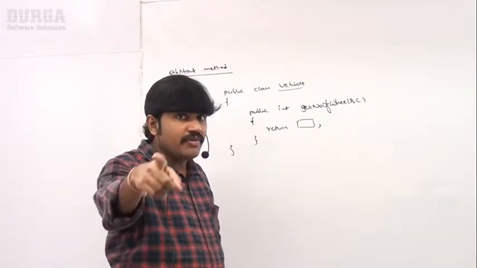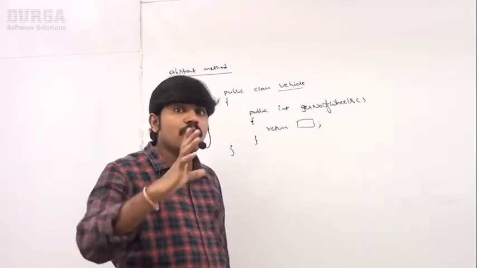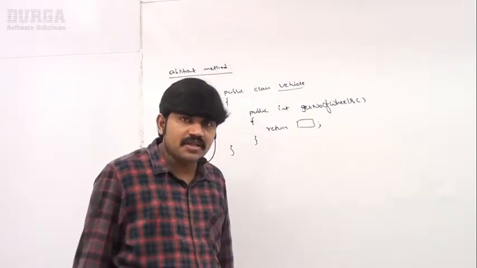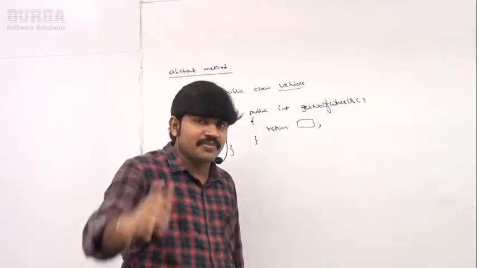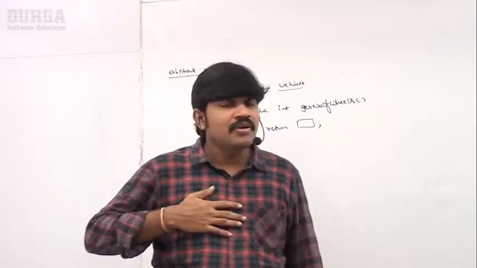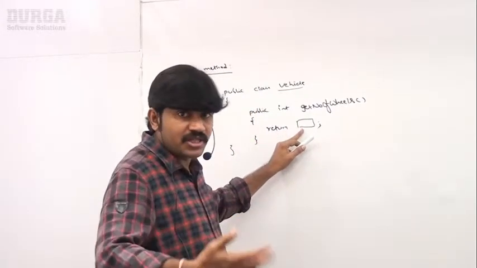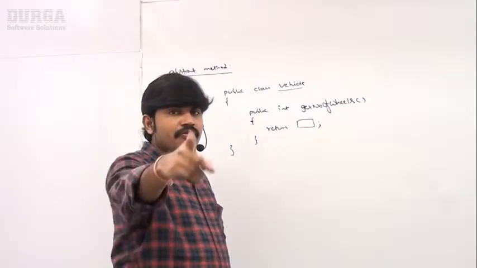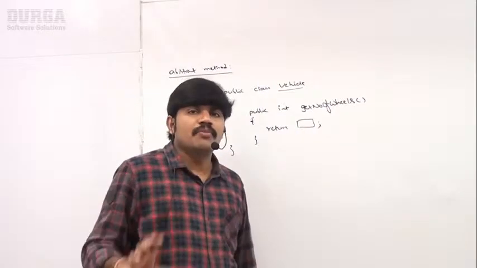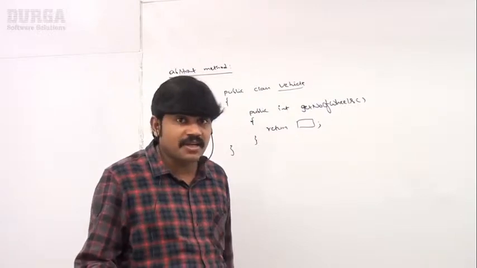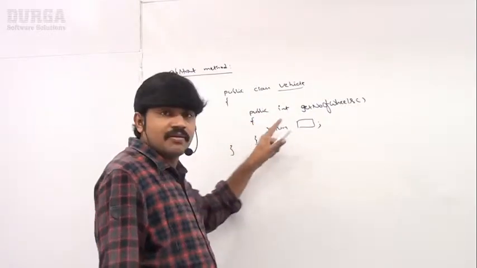Sir, even though we don't know about implementation, still we can declare a method. I don't know how many wheels, which number I have to return. Sometimes I may not be aware of the implementation of a method.